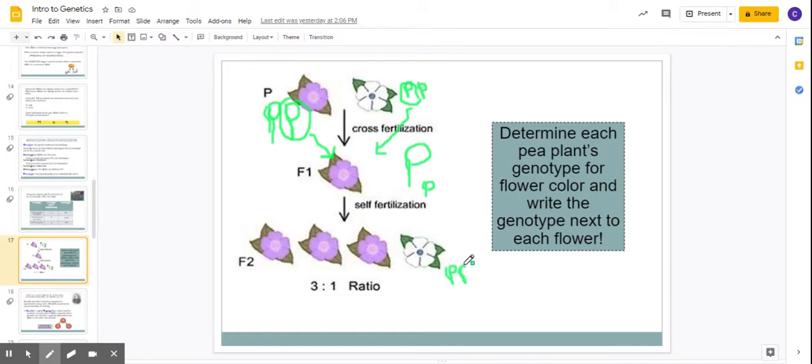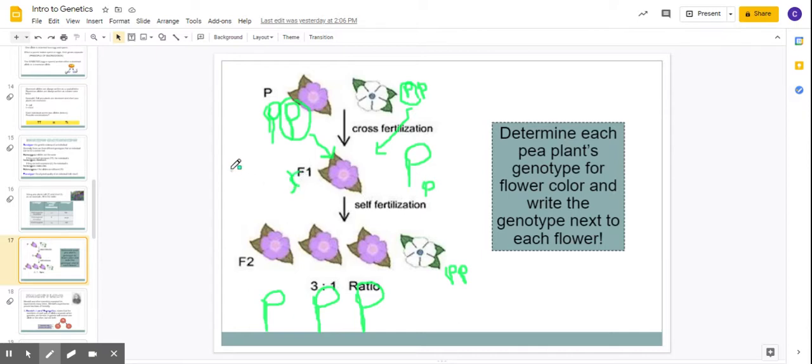Now, your other three, we don't entirely know. We know that they're all going to have a big P, right? Because they're purple. But there's actually another one of these, right? Because it's got to self-fertilize.